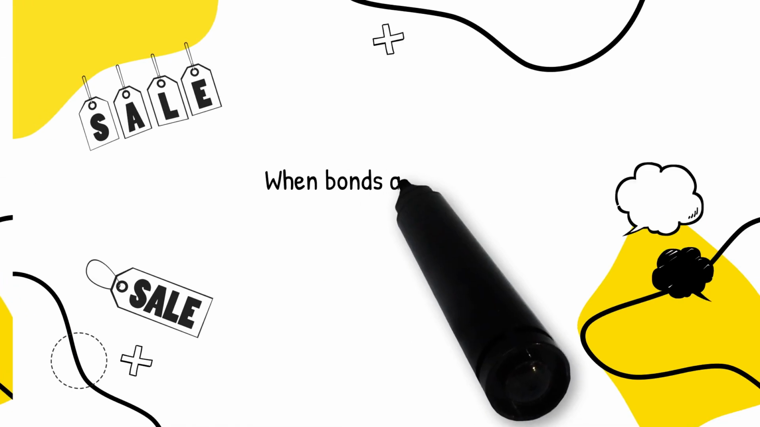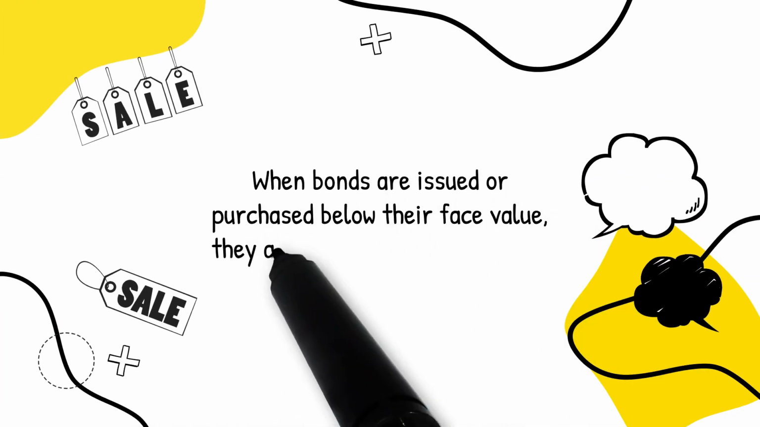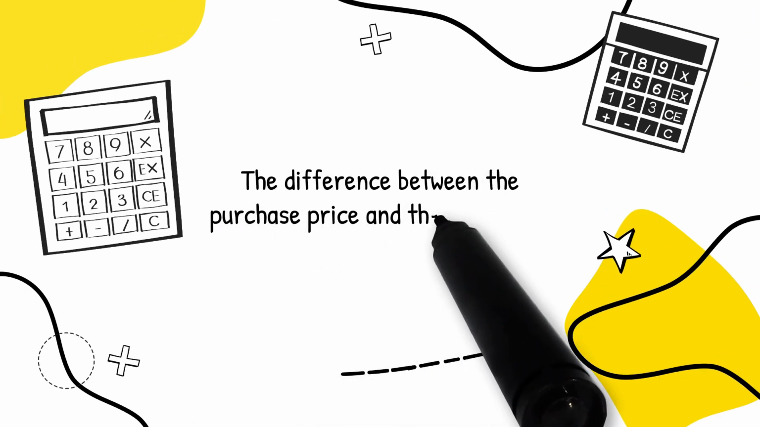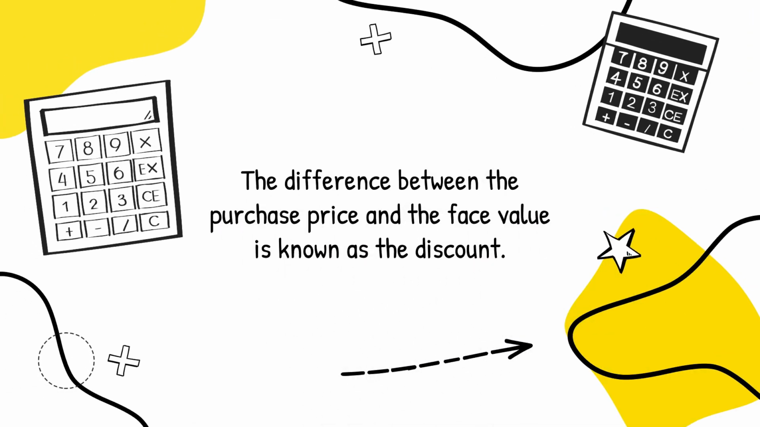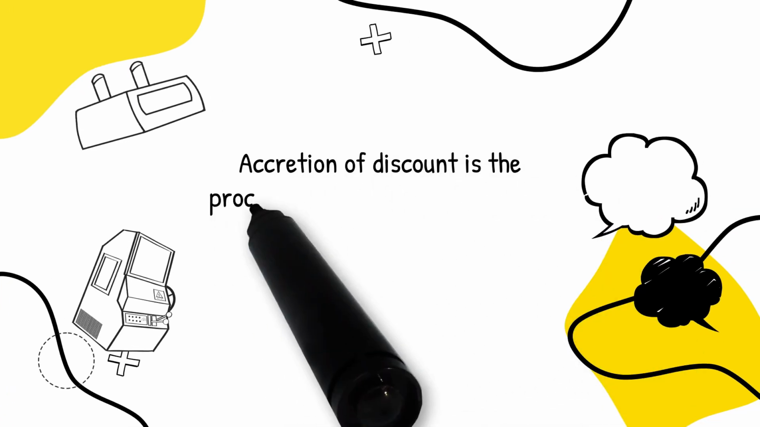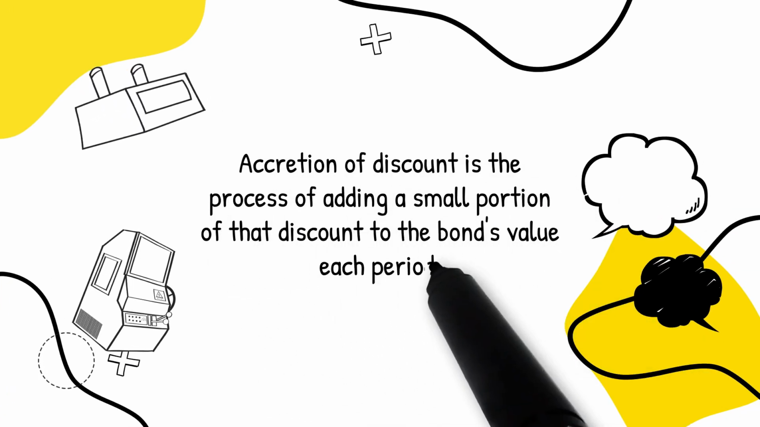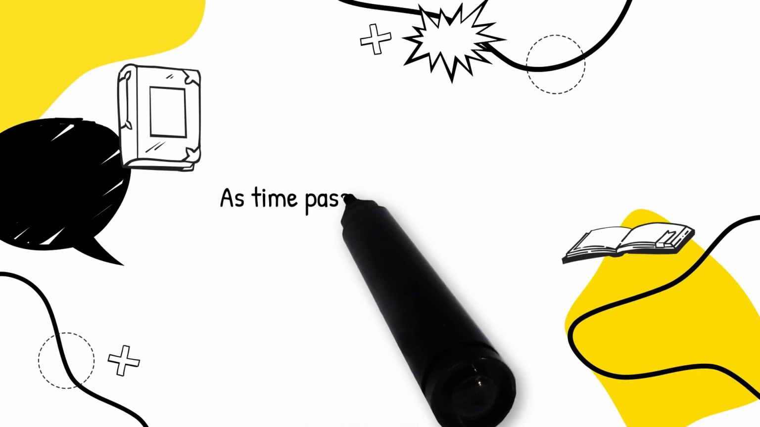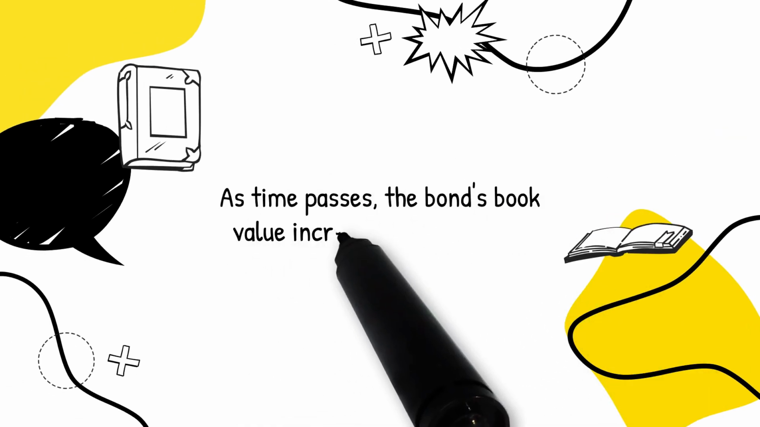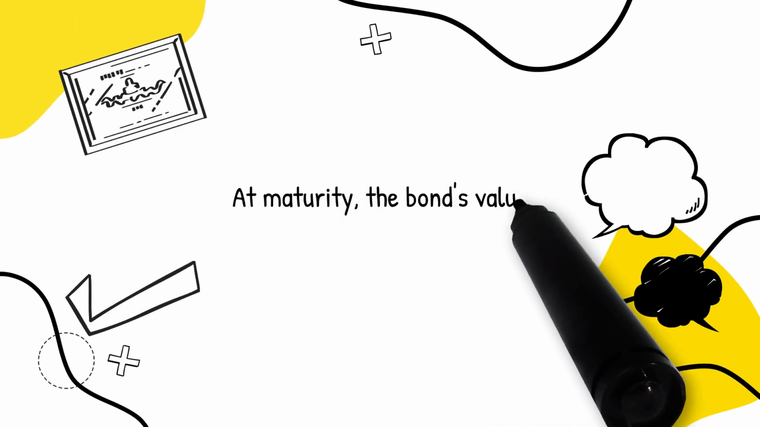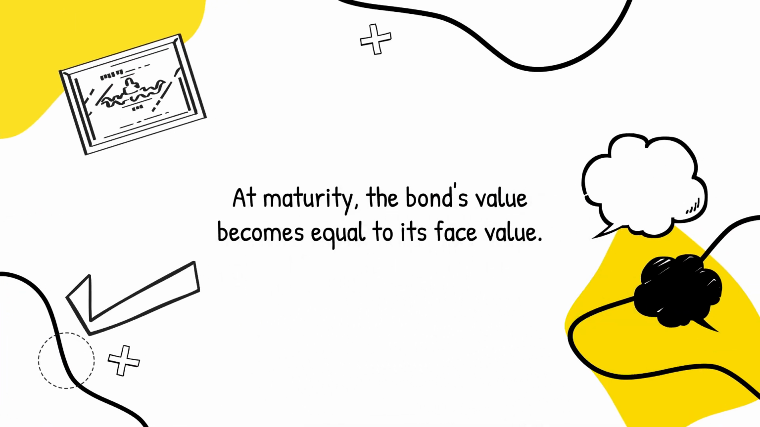date. When bonds are issued or purchased below their face value, they are called discounted bonds. The difference between the purchase price and the face value is known as the discount. Accretion of discount is the process of adding a small portion of that discount to the bond's value each period. As time passes, the bond's book value increases step by step. At maturity, the bond's value becomes equal to its face value.